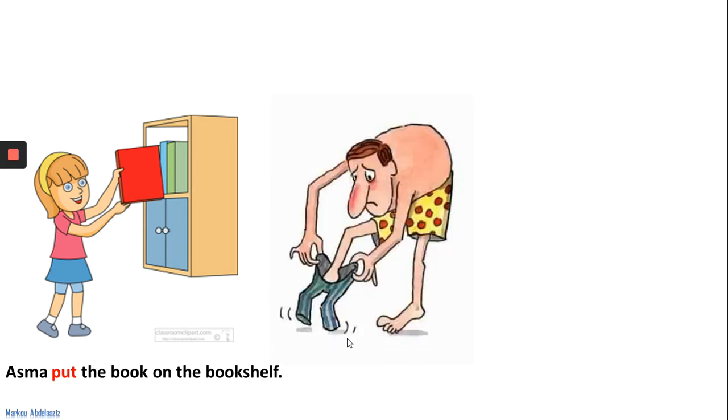Please have a look at the second picture. So we have a man trying to, I'm not going to say the word, but I'm going to just show the example. Muhammad put on his trousers. Please, in this example, we have a phrasal verb. We do not have the verb put isolated, but we have it with a preposition, which is on.